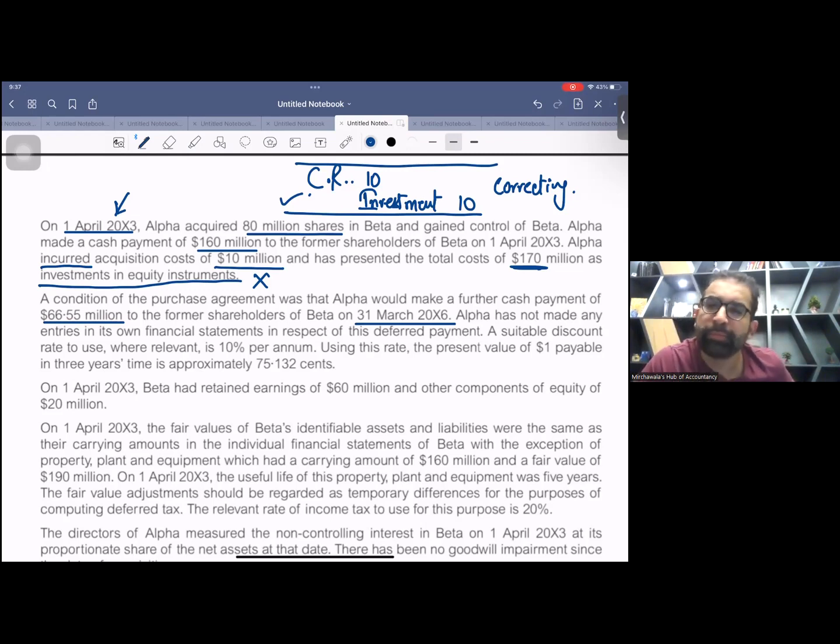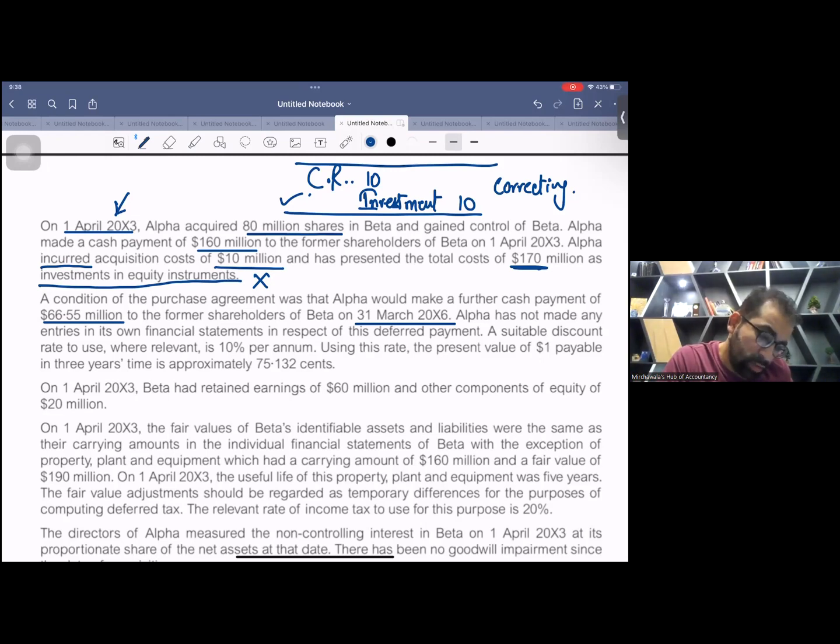So, my dear students, what you have to do, you have to take out present value, as we have to pay this deferred consideration after 3 years. So what is the treatment of deferred consideration? We calculate the present value. And then we'll be doing unwinding of discount as well. Yes, this is basic thing. You studied in your F7 level courses, remember? So this is the basic concept.